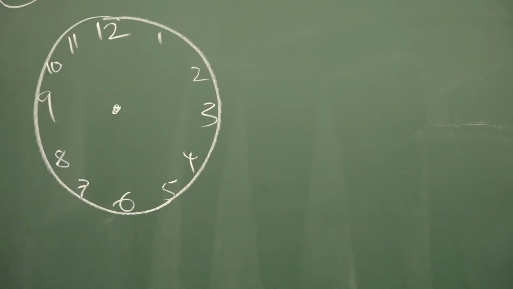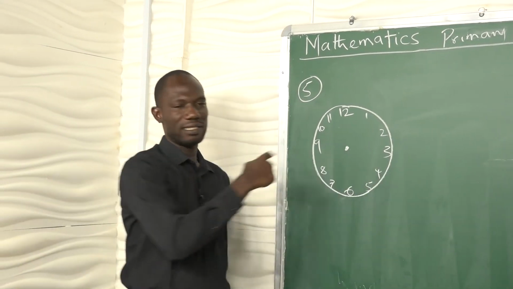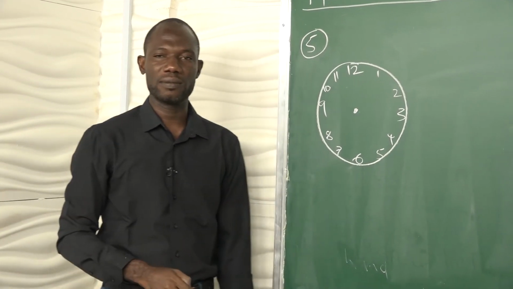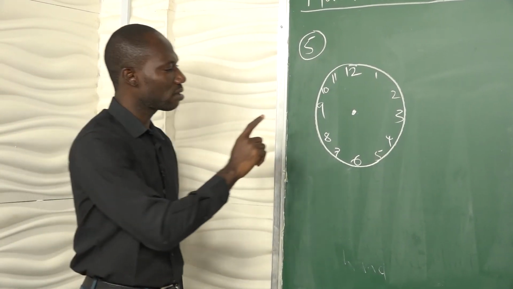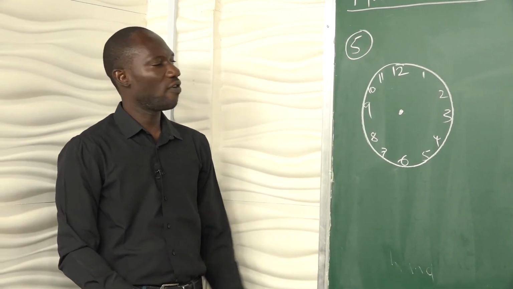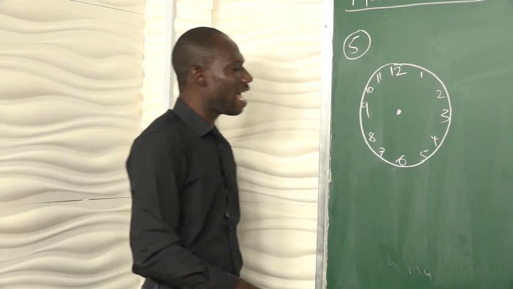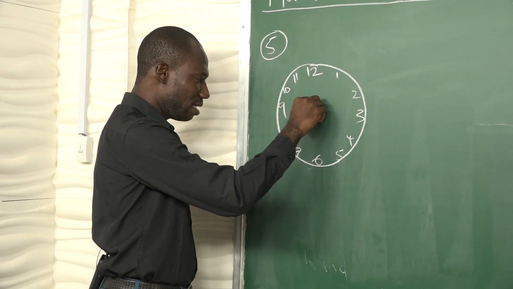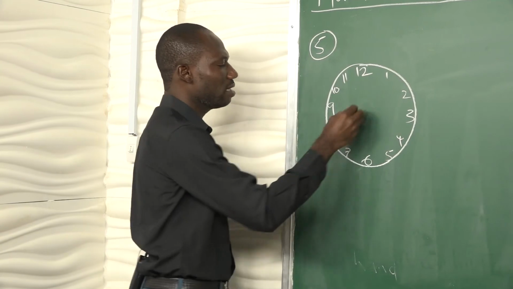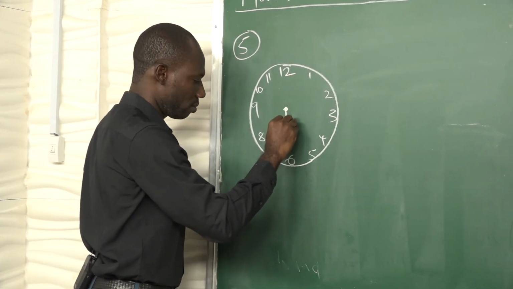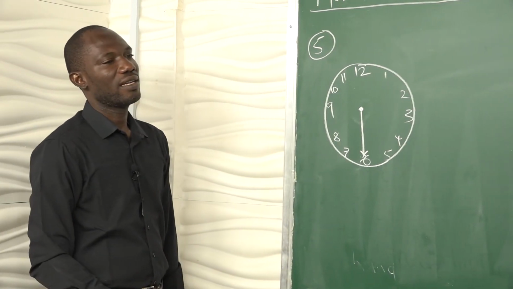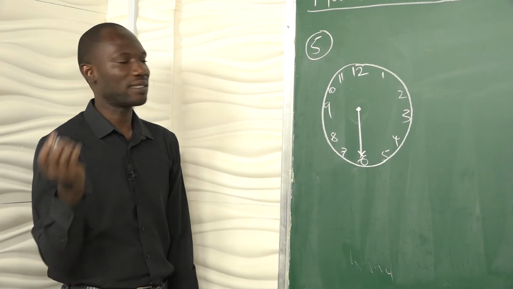We had said earlier that this clock is a circle and it contains 60 minutes. And half of it is what? Half of it is 30. Now, anytime the long hand is located at 6, this way, wherever the short hand is located, it is half past that time.